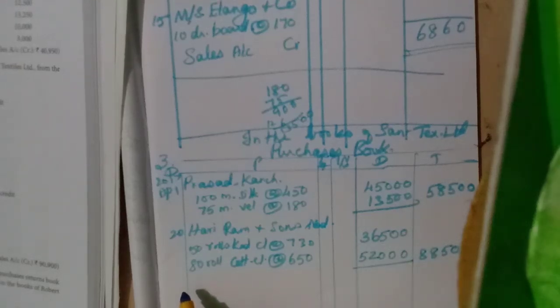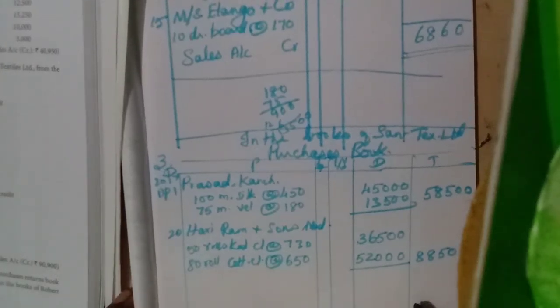Okay. Then purchased from Mohan for cash. So it will not appear, isn't it? Only 2 items. We will add. 0 0 0. Balance 1. 9 plus 8, 17.